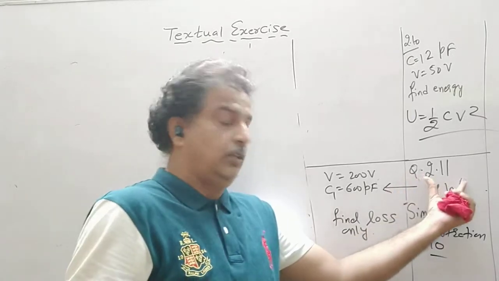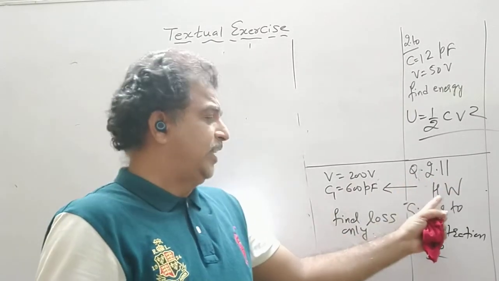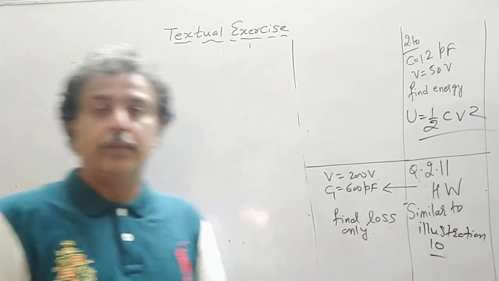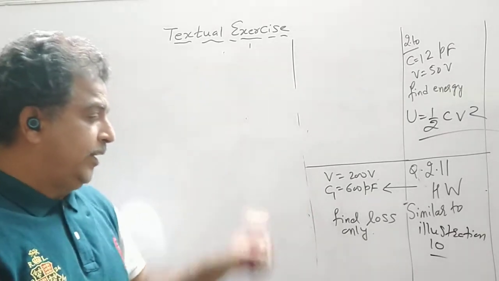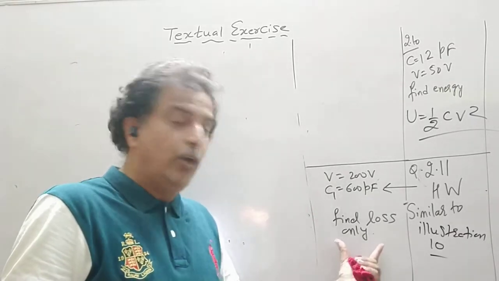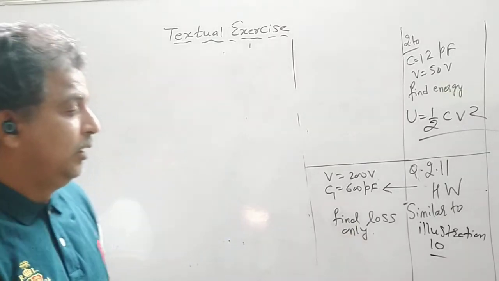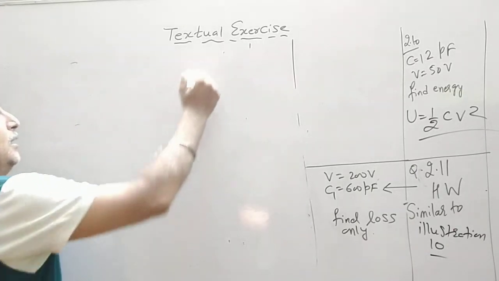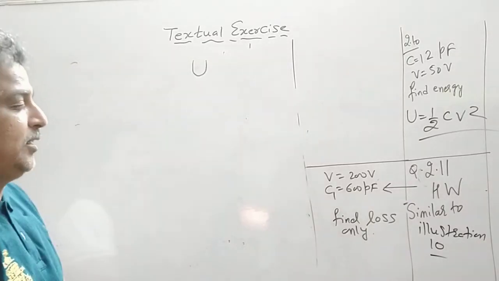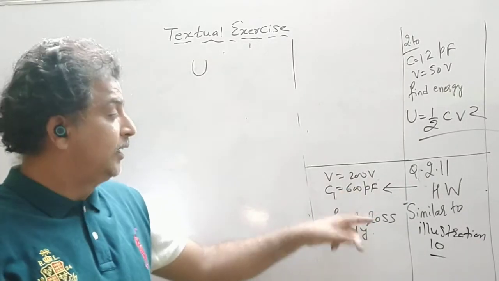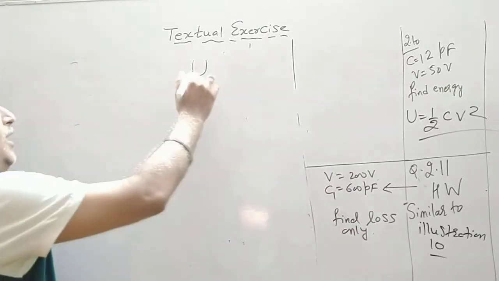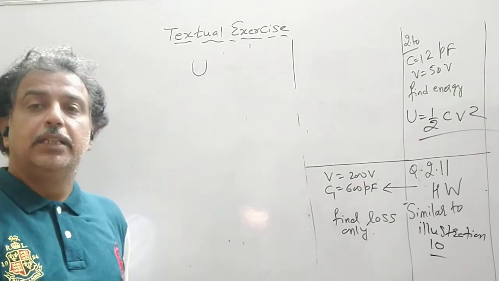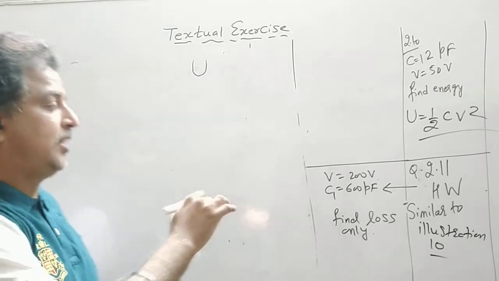Question number 11 of the exercise. Again it is left as homework. It is similar to illustration 10, what we have discussed in the previous lecture. However, in this question they asked you the loss only. Now we have seen in illustration 10 the two capacitors were identical. The total energy stored in one capacitor, say 600 picofarad, when connected with a 200 volt battery, is U. Now the battery is removed and an identical capacitor is connected.